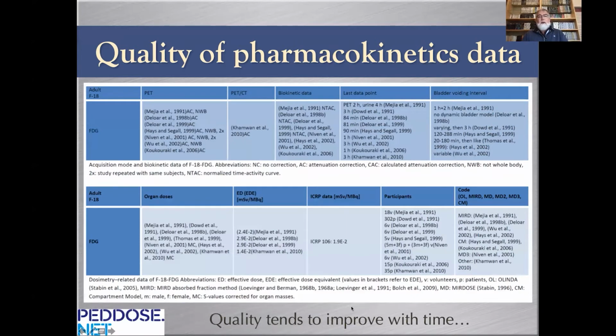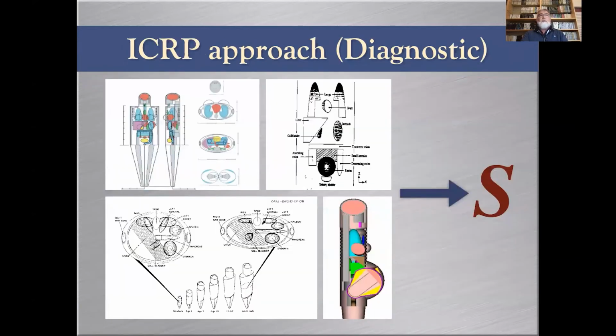FDG. So if you see all the several studies that were used to derive the reference pharmacokinetics for FDG that is being used as a reference in ICRP reports, you can see that there's, first of all, a lot of references, and second, that they are more recent and probably much more accurate with the number of acquisitions and corrections that were implemented. So as a summary, the quality of pharmacokinetic data on which absorbed dose estimates are based tends to improve with time. And this was how to get the cumulated activity.